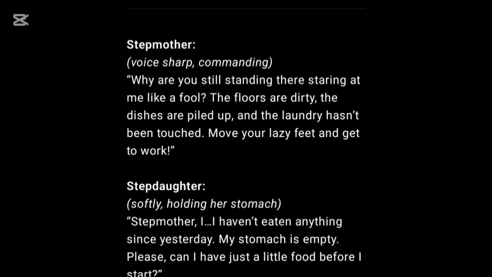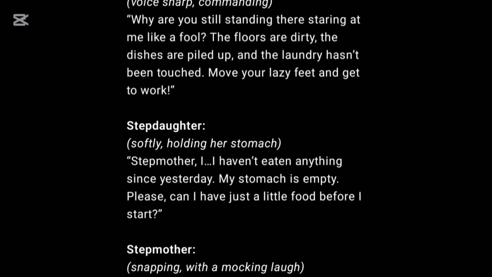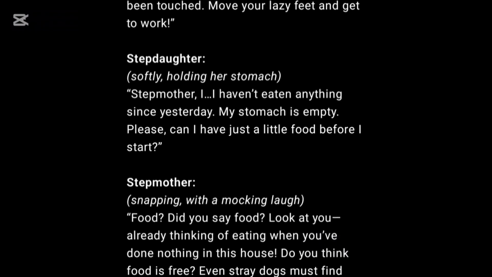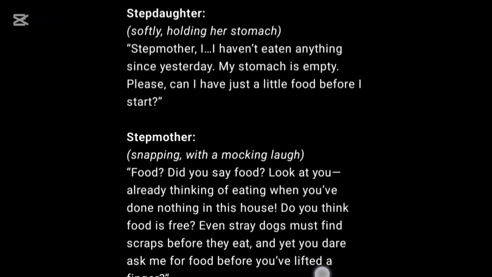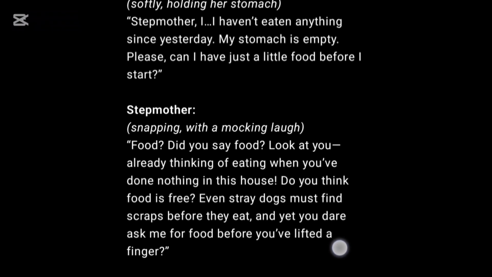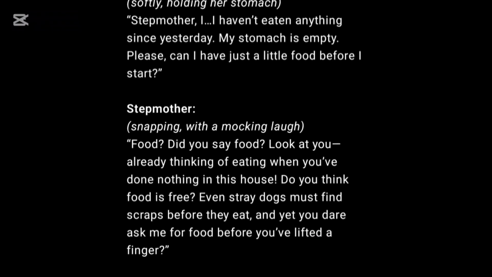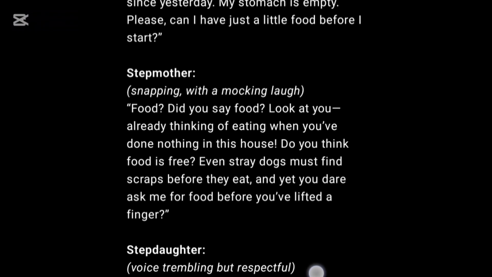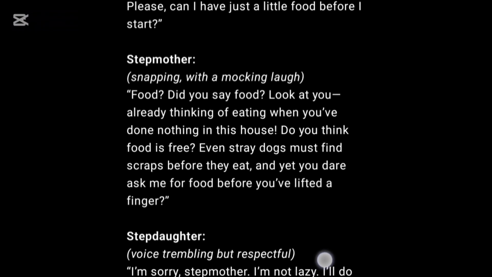I don't want to go ahead cracking my head about storyline. So ChatGPT has given me a storyline, and has also given me a perfect conversation that I will use for this particular story. So the next thing I'm going to do now is to copy the story and also take it to where I'm going to get my images from, and I'm also going to ask ChatGPT to give me a description of what the stepmother looks like and what the daughter looks like,